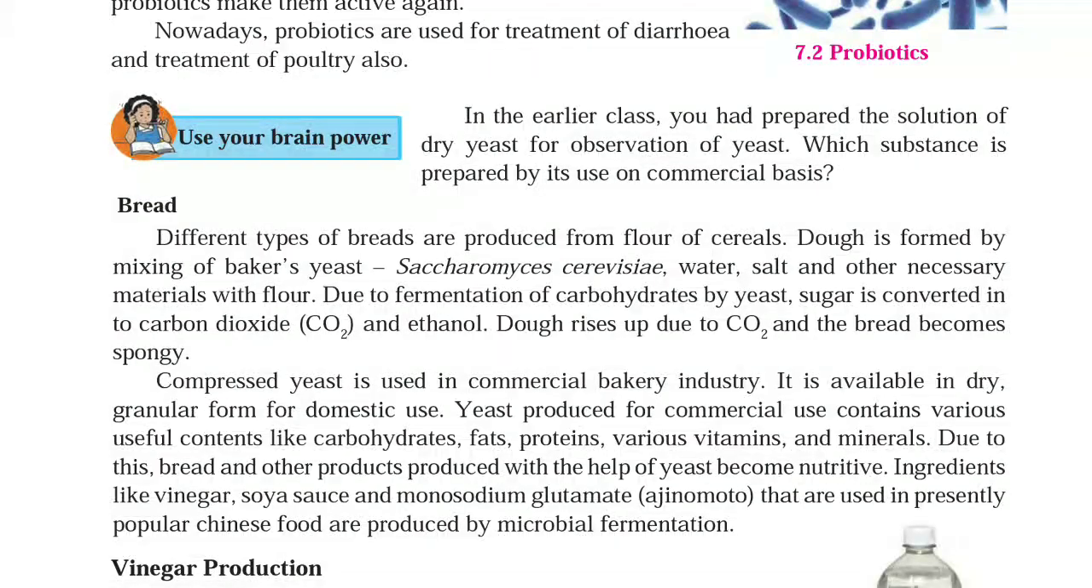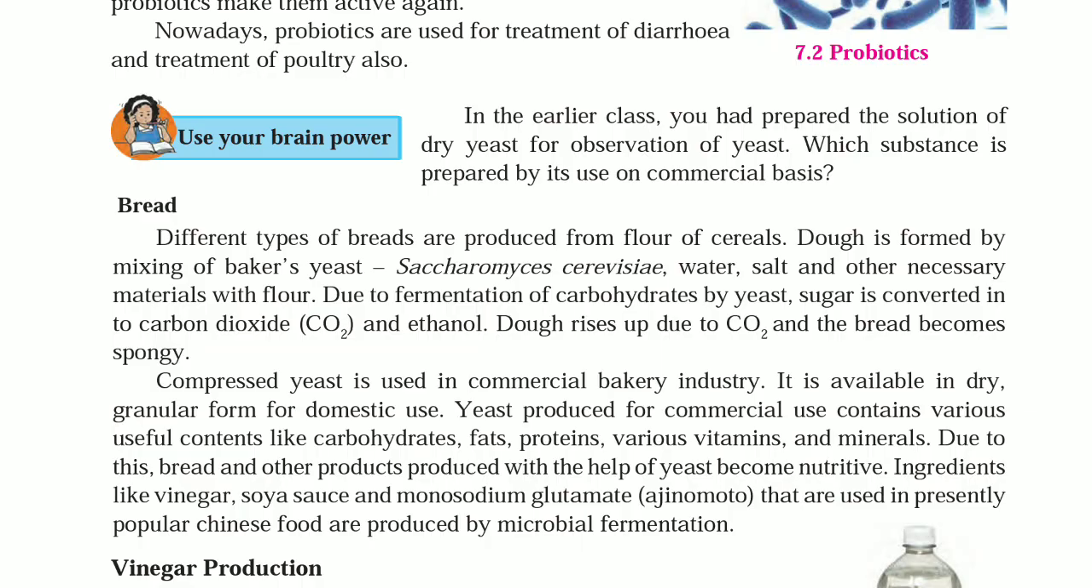In the earlier class, you had prepared the solution of dry yeast for observation of yeast. Which substances are prepared by its use on commercial basis? Ethanol, bread, wine, cider are substances prepared from its use.